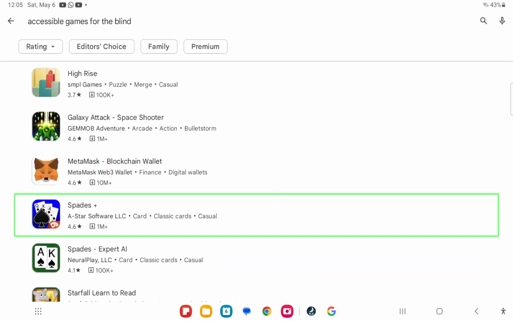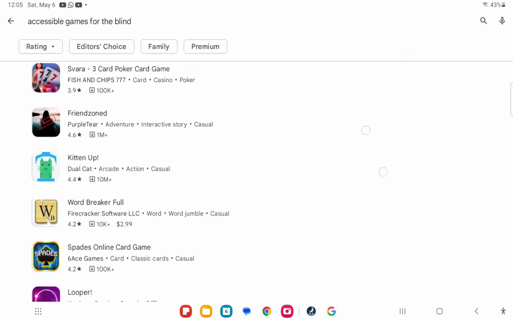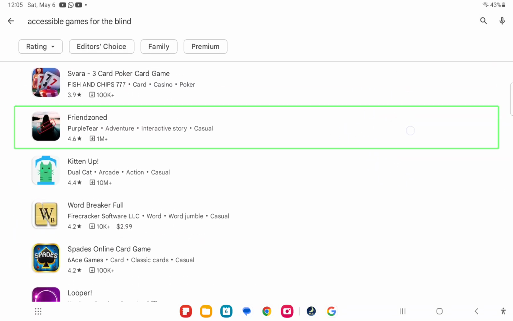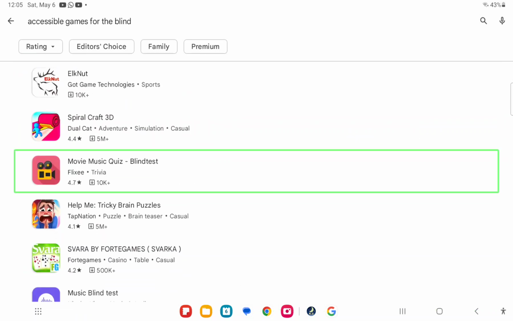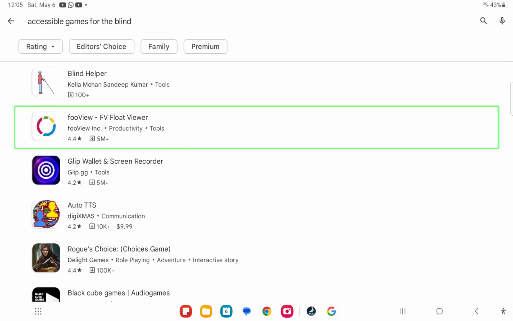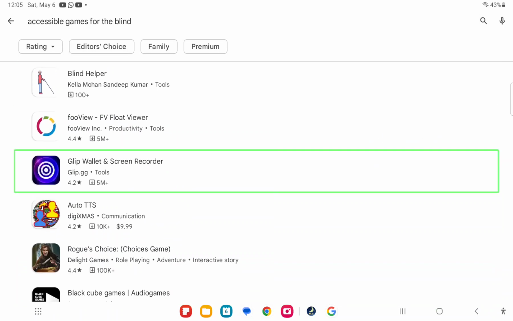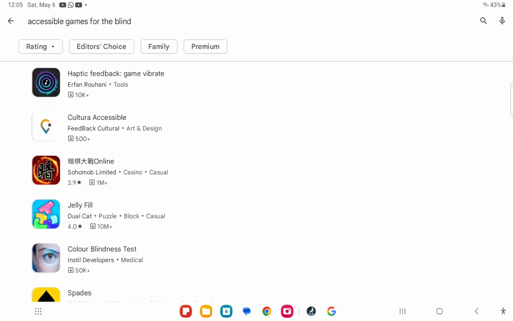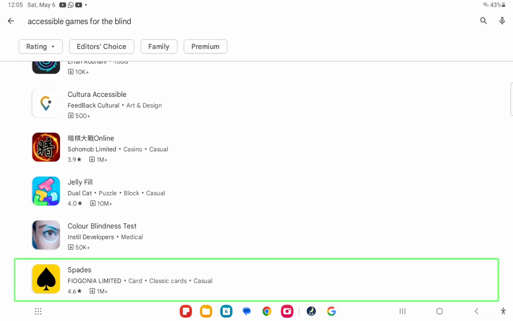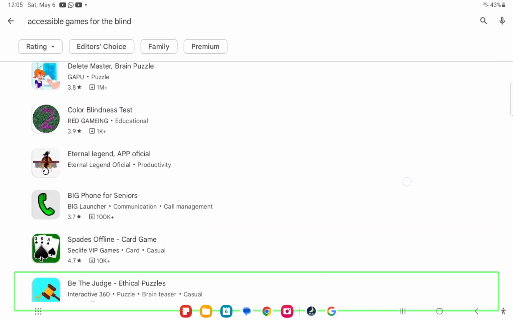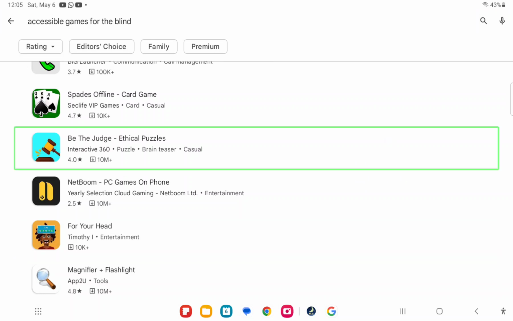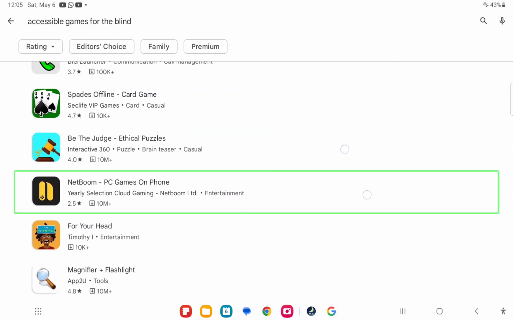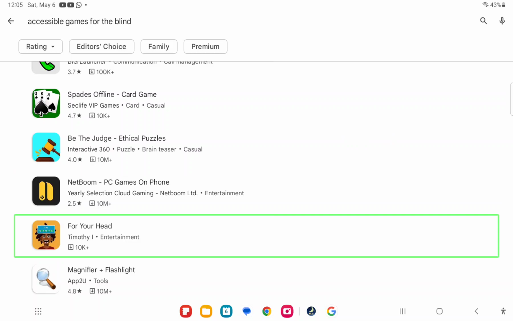Spades Plus. Movie music. Clip Wallet. Voice search. Be the Judge. Netboom. Your Head for Your.